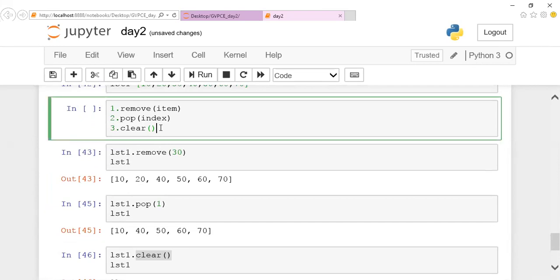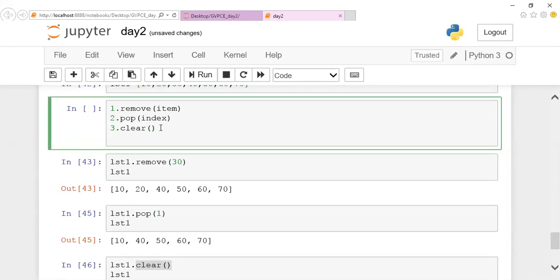And next, if you want to add an element to a list, we have one method called append. By using this append method, I can add an element, but make sure that by using append, I can add only one element to a list, not more than one element.